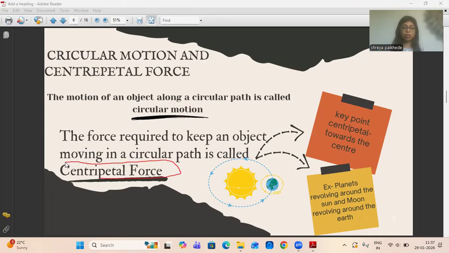And the opposite of centripetal force is centrifugal force, which is directed away from the center of the circle. But right now it is not the point to go into details, because we are doing a crash course and I want the most important topics to be covered. So we'll discuss centrifugal force later. But right now the important concept for you all is centripetal force.